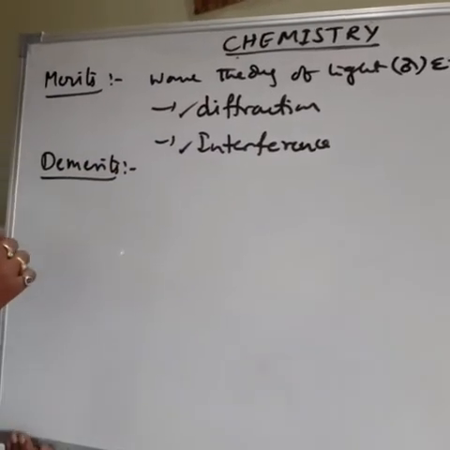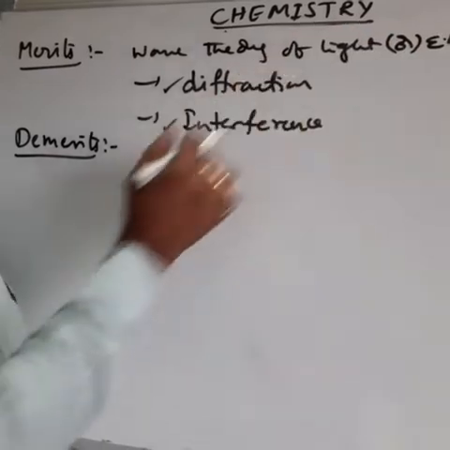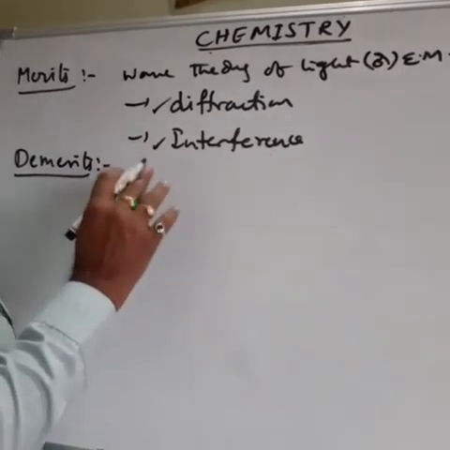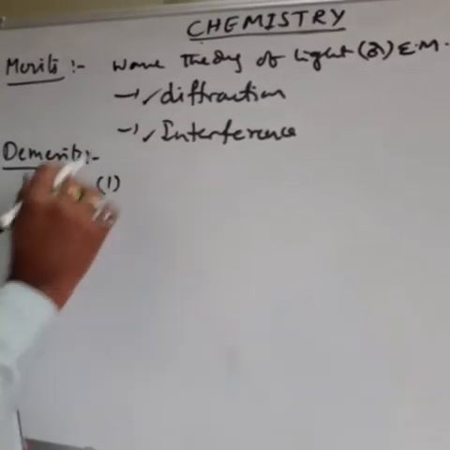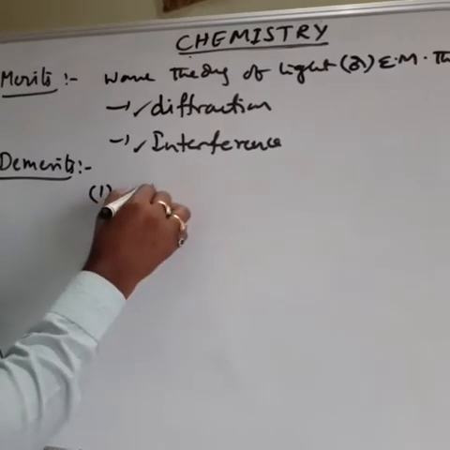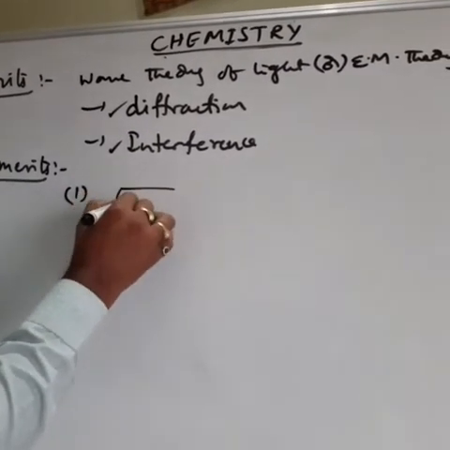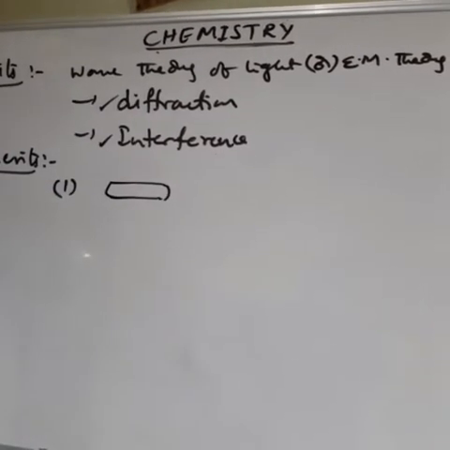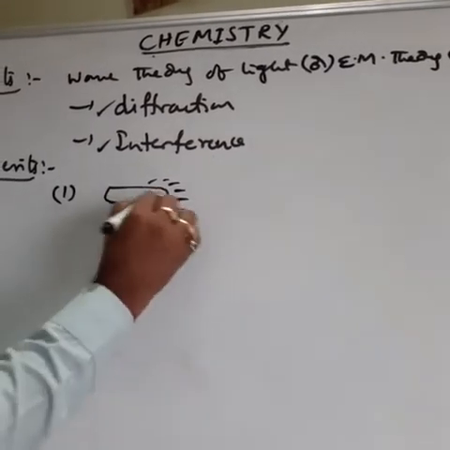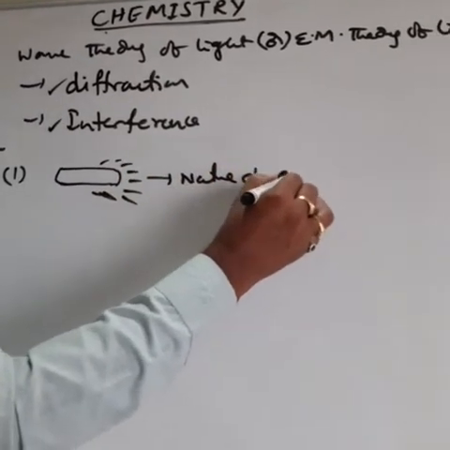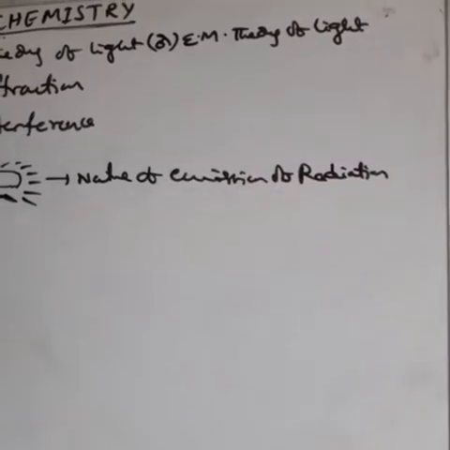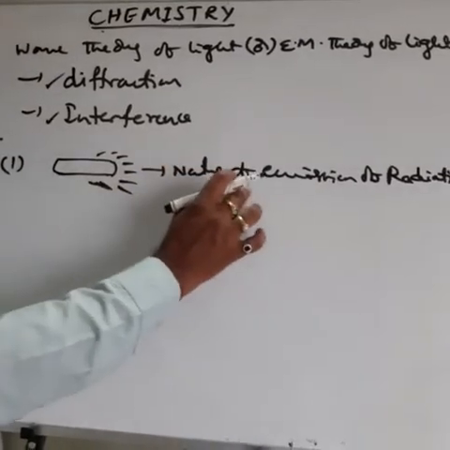Then next, what are the demerits? The demerits of the wave theory of light or electromagnetic theory of light, point number 1: this theory failed to explain the nature of emission of radiation from hot bodies. For example, a heating iron rod emits radiation on heating. It failed to explain the nature of the emitted radiation from the hot body.